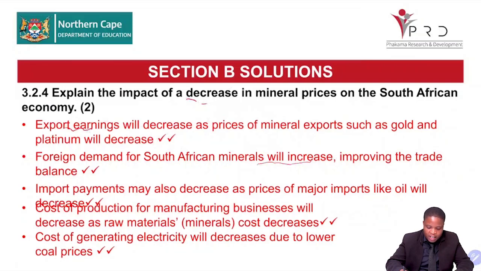The cost of production for manufacturing businesses will decrease as raw material, mineral costs decrease. So the cost of production decreases when the raw material prices also decrease. The cost of generating electricity will decrease due to the low coal prices, right? Those are your possible answers, and remember, we accept any other relevant answer.